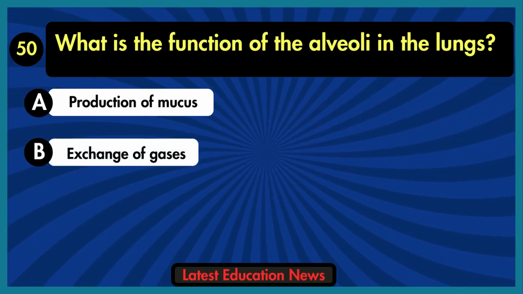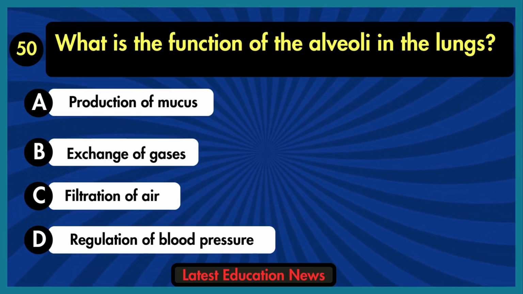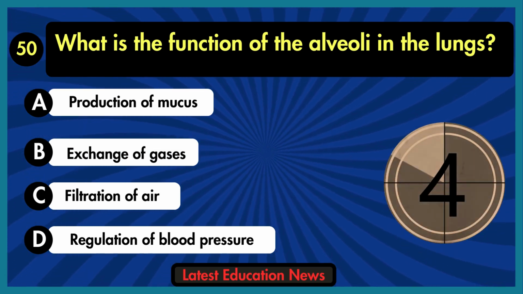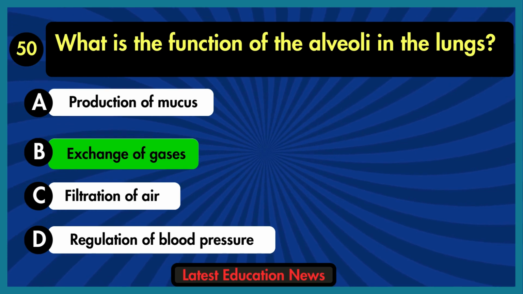What is the function of the alveoli in the lungs? A. Production of mucus. B. Exchange of gases. C. Filtration of air. D. Regulation of blood pressure. The correct answer is option B, exchange of gases.